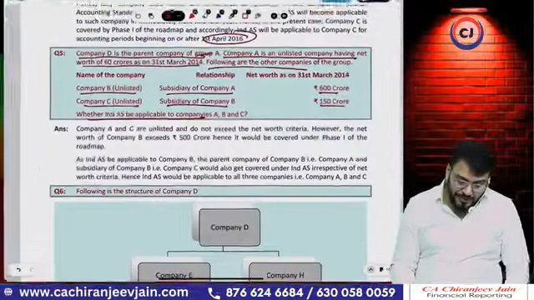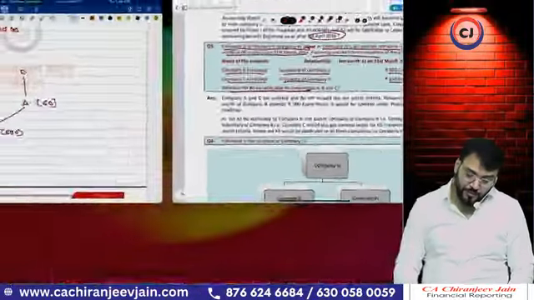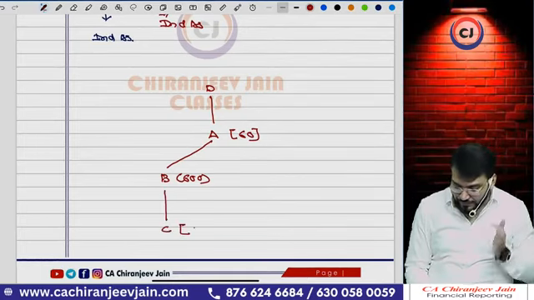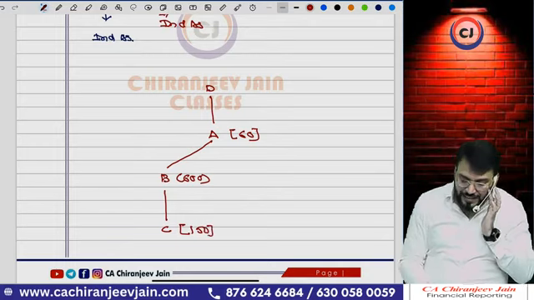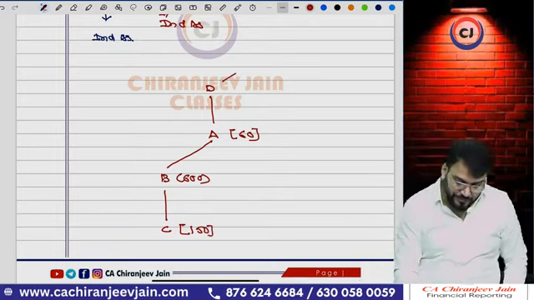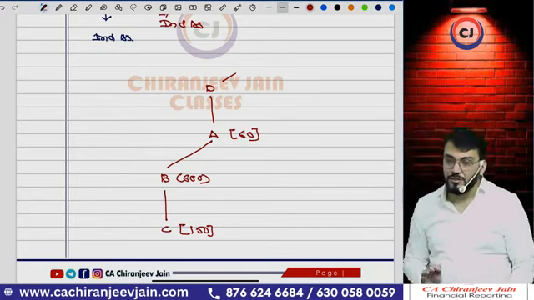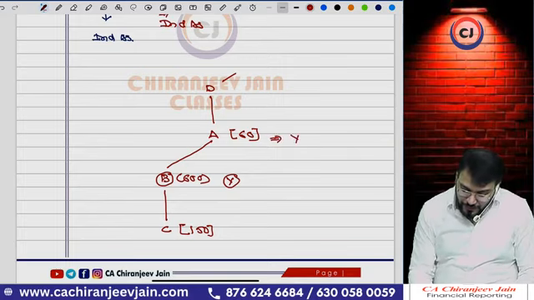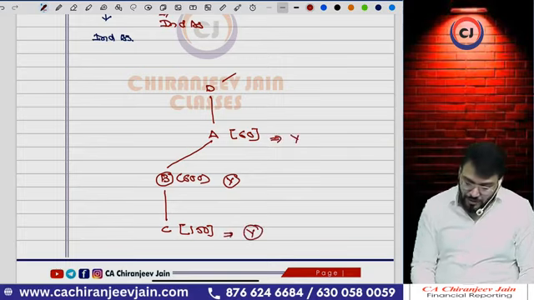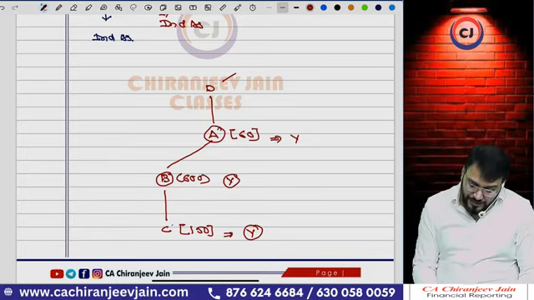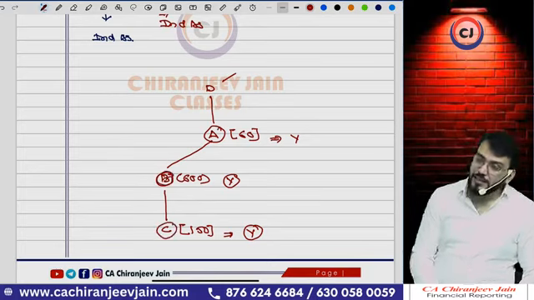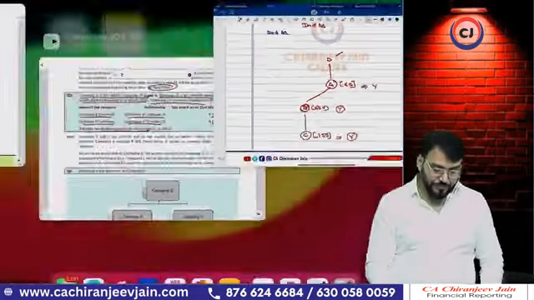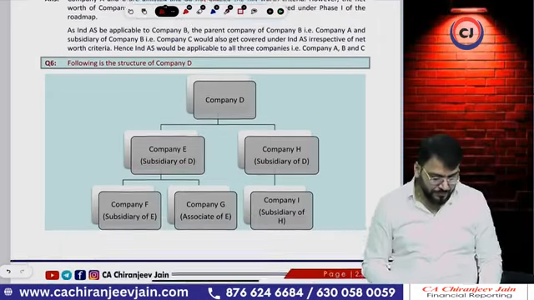Then Company C is a subsidiary of Company B, and its net worth is 150 crore. Whether Ind AS is applicable to A, B, C; they have not asked for D. Yes, it is applicable, this also applicable, this also applicable. Because for any parent company and any subsidiary company of B, Ind AS will be applicable from 1st April 2016. That is given, you can read.